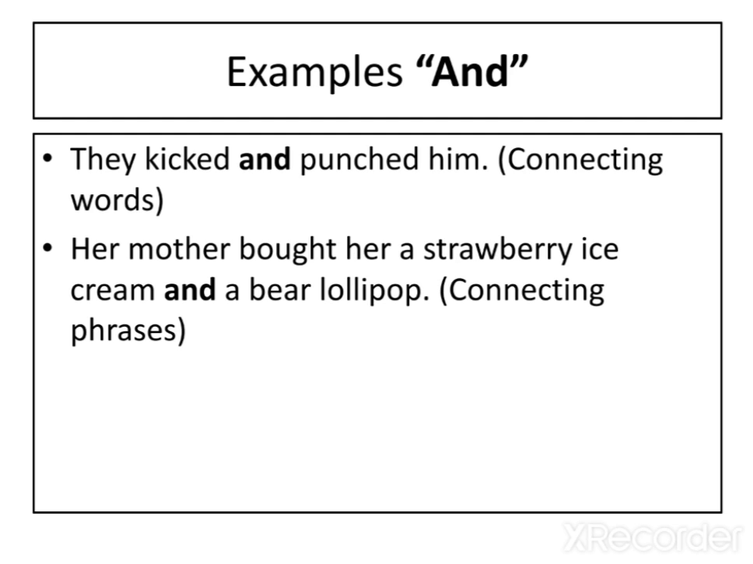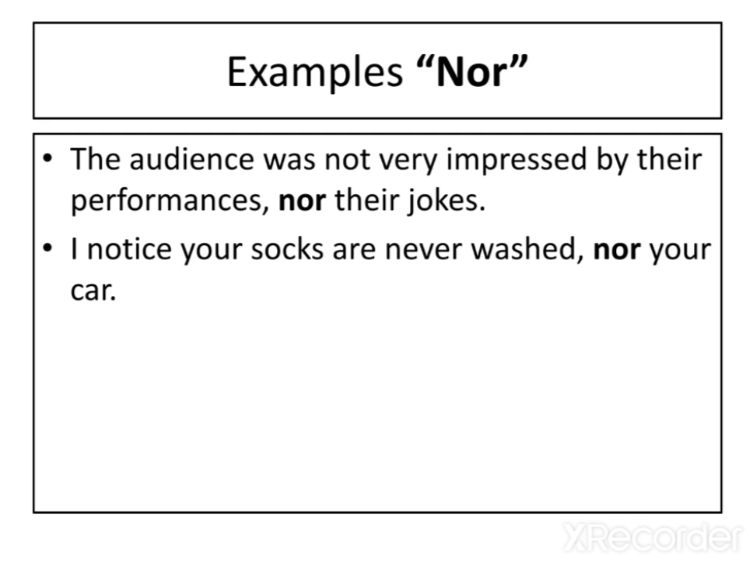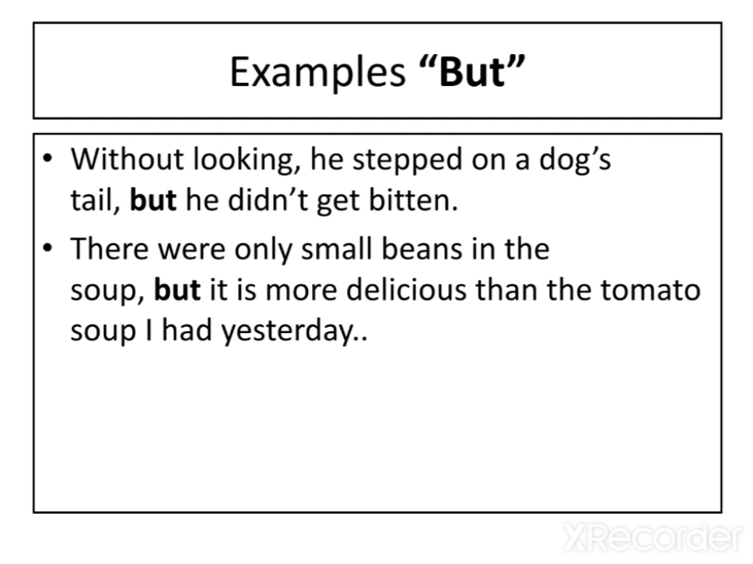The next is and, which means also. And what is the use of and? It is used to introduce something to another thing that is already mentioned. Then there is nor. Nor means not either. It is used to show not one or the other. Then there is but. But means however, and it is used to introduce something contrasting with what has been mentioned.